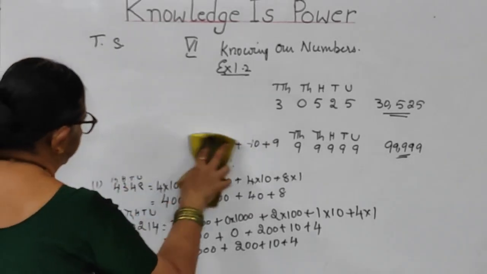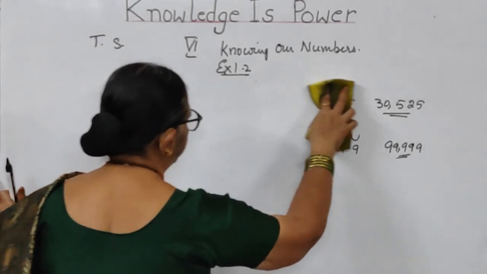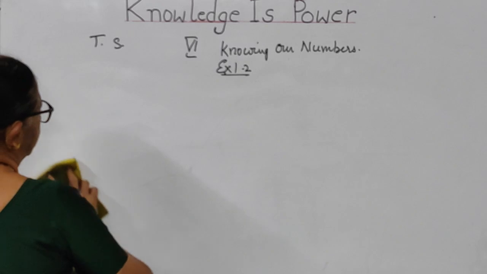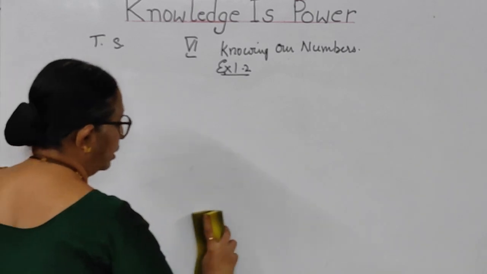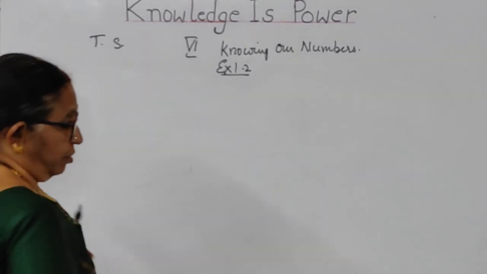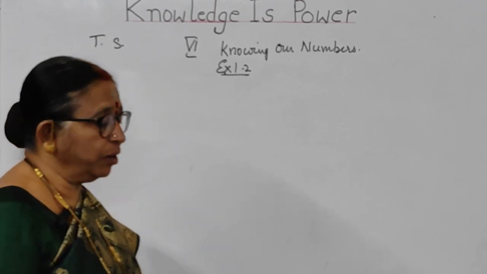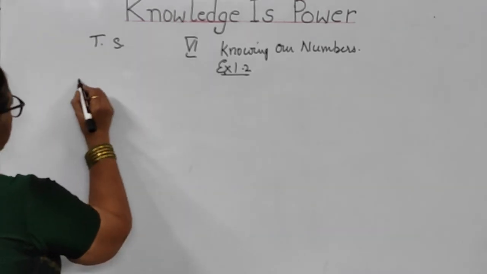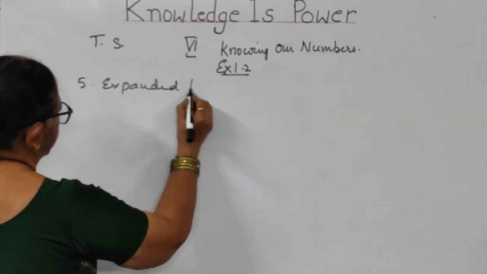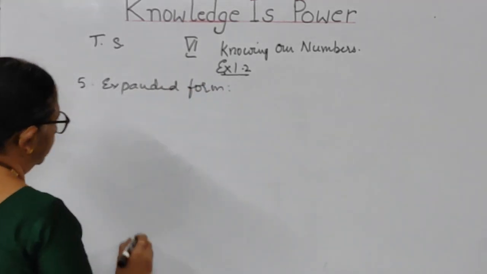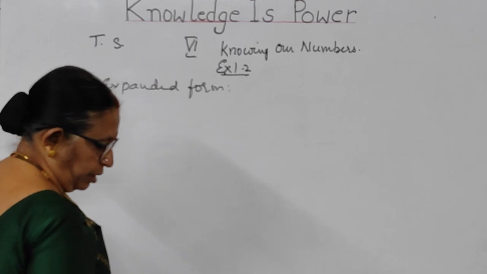Now 2 more bits are there in the fifth problem. Children, understand this. When they are asking the short forms, you are taking the place values and putting them. So anyway, in expanded form, there also you have to talk about the place values. So that knowledge you should have very thoroughly. Now, what is the third bit? We have done only 2 bits, and the third bit in expanded form,